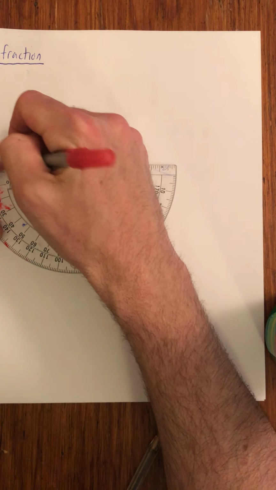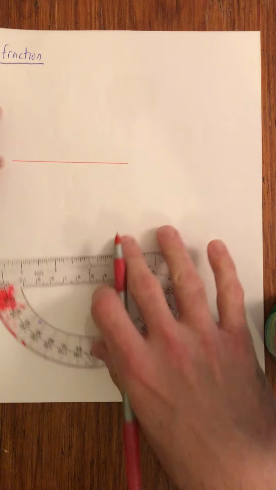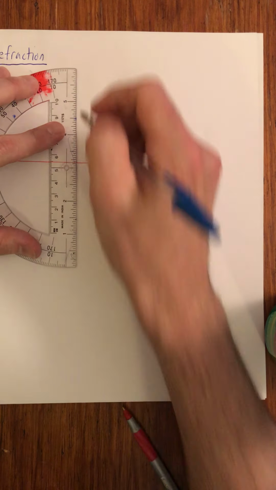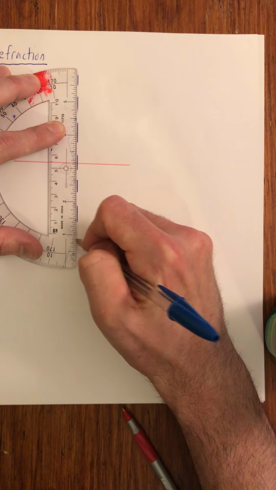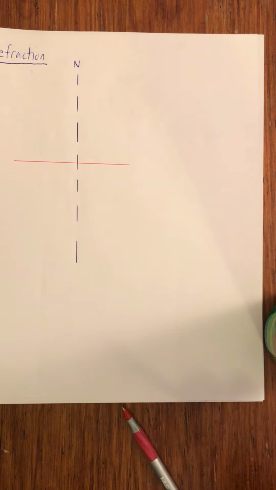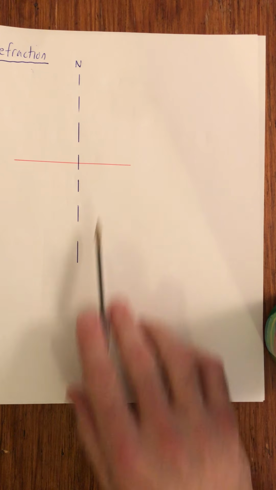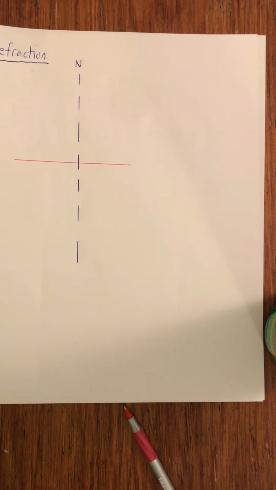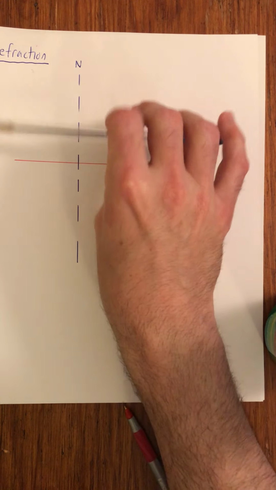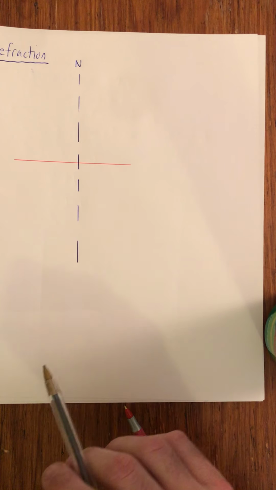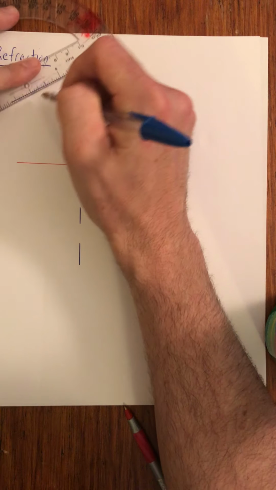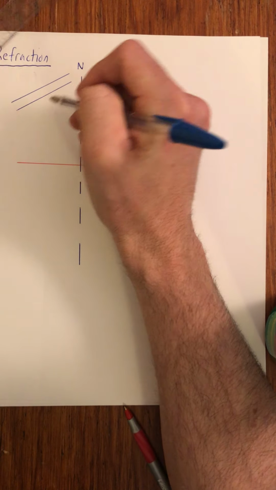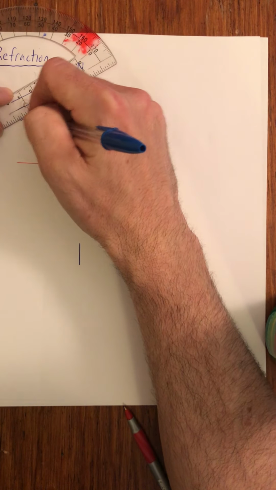So once again, here's my boundary. Okay, I'm going to draw in the normal line to start here. Boom. Okay, normal dotted line goes through the boundary. There it is. Notice I drew a solid line for the boundary, always a dotted line for the normal. So what we're going to do here is, rather than have the wave fronts be parallel to the boundary, I'm going to have my wave fronts be at an angle to the boundary. Okay, so let's say these are my wave fronts.